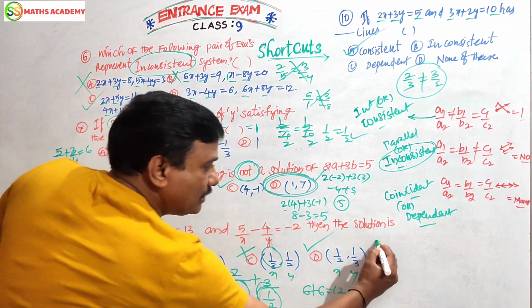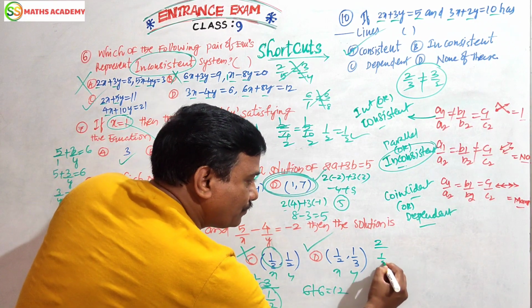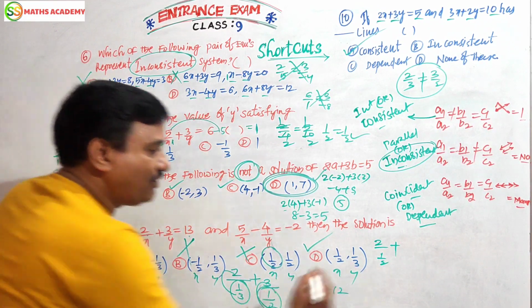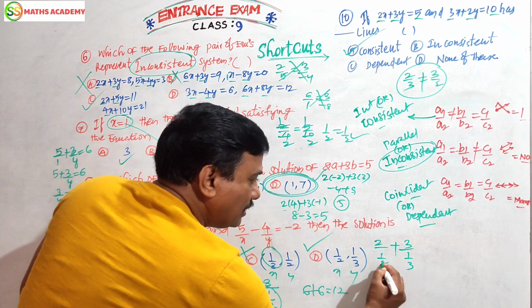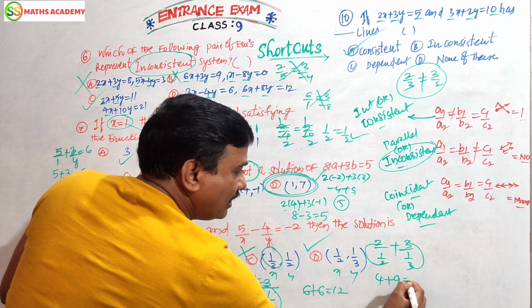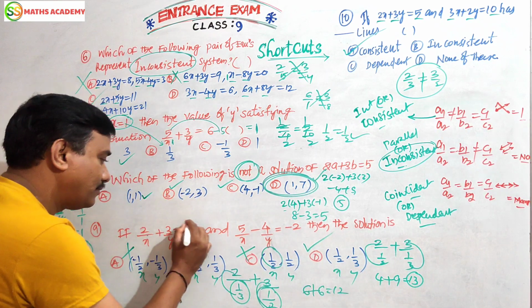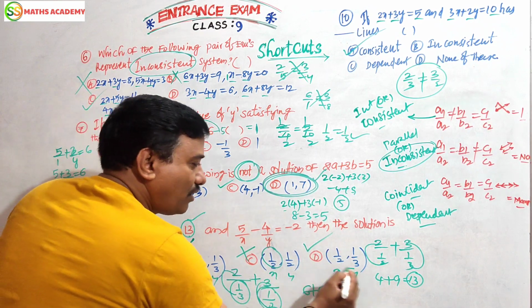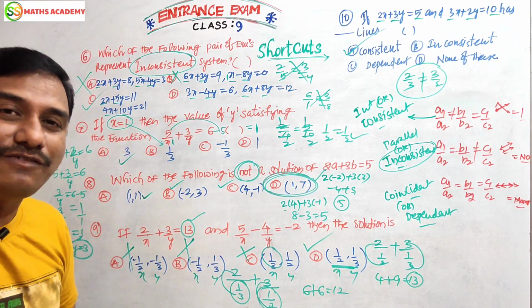2 by x. x is 1 by 2. Plus 3 by y. y value is 1 by 3. Reciprocal. 2 2 is 4. 3 3 is 9. 9 plus 4, 13. 13. So it is satisfied. So our answer is D. 1 by 2 comma 1 by 3.